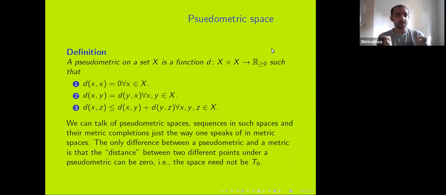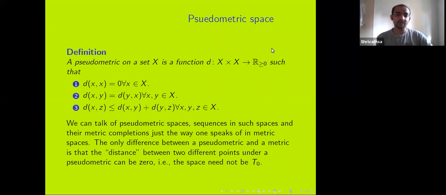And because we have this notion of distance, we can talk about sequences being Cauchy or convergent. But because two distinct points can have zero distance between them, the limits of sequences need not be unique. In a metric space, or in any other space with a Hausdorff condition, the limit is going to be unique. But here we don't have it. So we can have sequences that converge, that are Cauchy, and have multiple limit points. And we can again talk about a complete pseudometric space, where every Cauchy sequence should have a limit point.